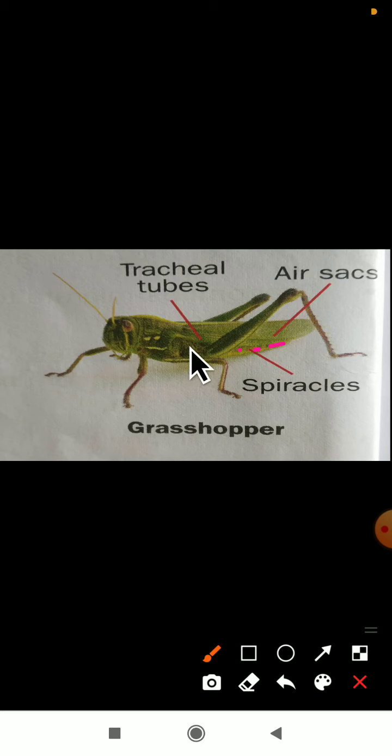So, which is the breathing organ in insects? Spiracles. The spiracle is the breathing organ in an insect. You have to remember this much only. Simply remember: the breathing organ in insects is spiracles.